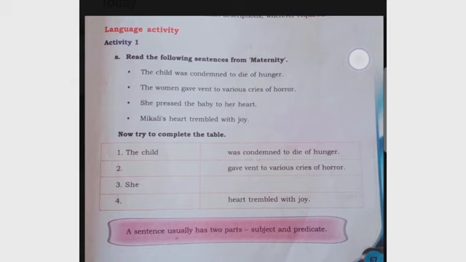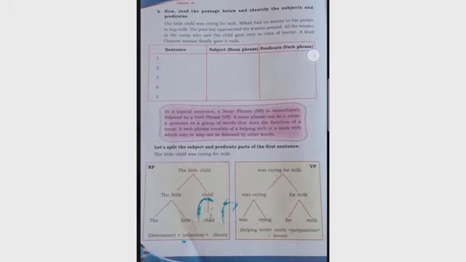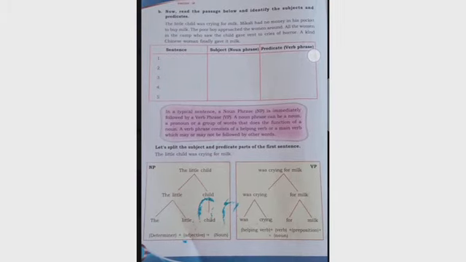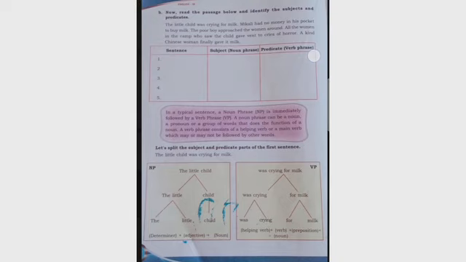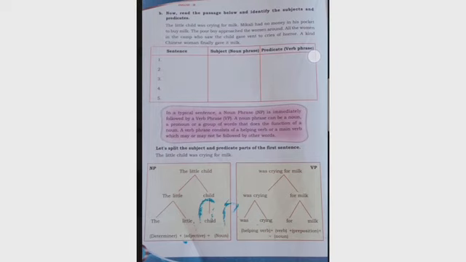A sentence usually has two parts, subject and predicate. Now read the passage below and identify the subjects and predicates. The little child was crying for milk. The little child is the subject, was crying for milk is the predicate. Macaulay had no money in his pocket to buy milk. Macaulay is the subject, had no money in his pocket to buy milk is the predicate.